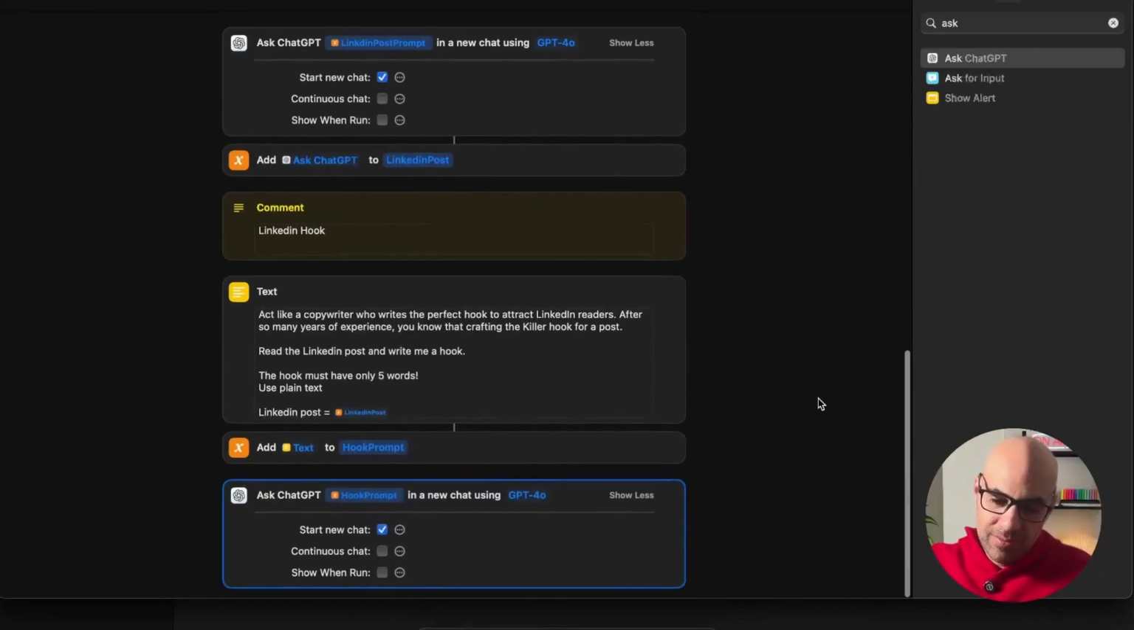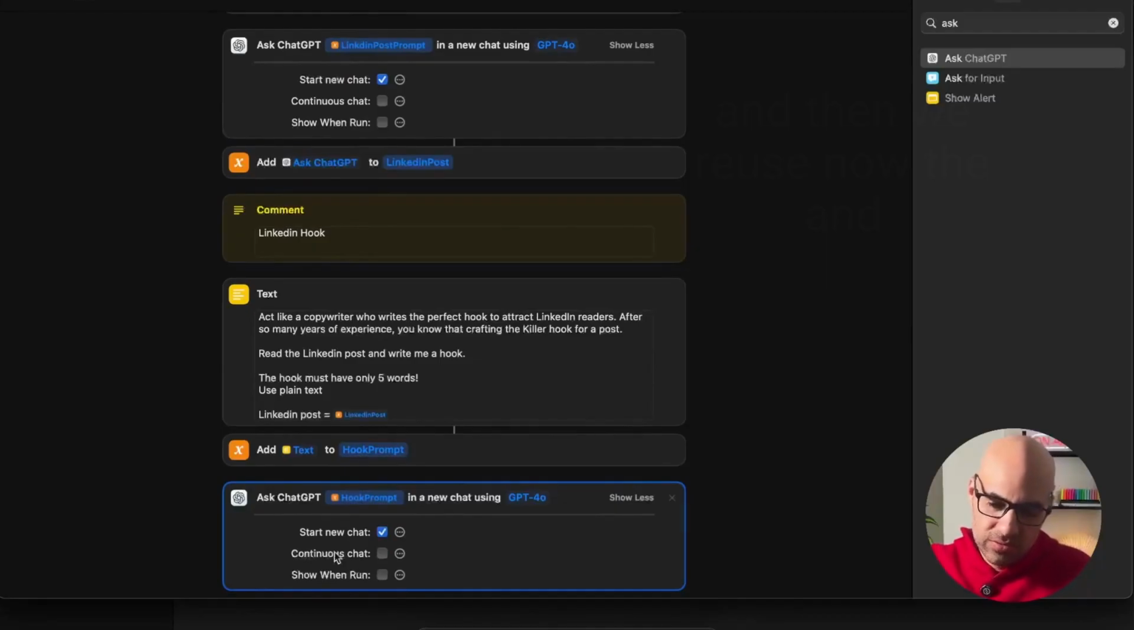And by the way, if some of you understand how to use the continuous chat, please write in the comments, because I tried a lot. I didn't understand why it doesn't work, because basically it always opens a new window for me. So if somebody knows how to do it, I will be happy to learn from you also. So write it in the comments and it will be great.